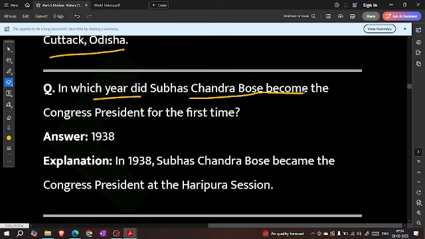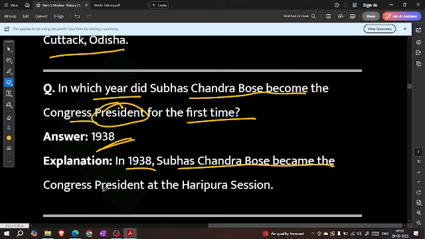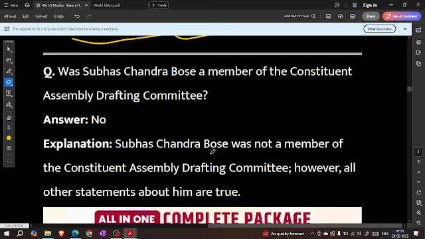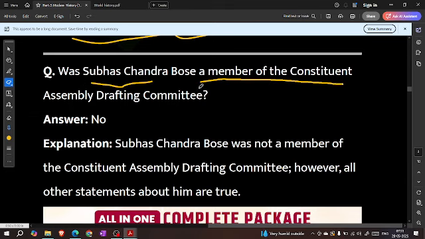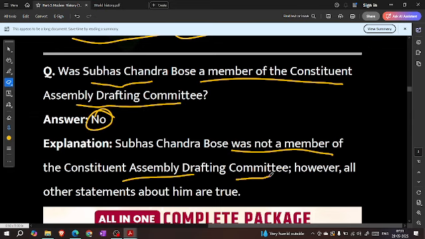In which year did Subhash Chandra Bose become the Congress president for the first time? In 1938. In 1938, Subhash Chandra Bose became the Congress president at the Haripura session. Was Subhash Chandra Bose a member of the Constituent Assembly Drafting Committee? No. Subhash Chandra Bose was not a member of the Constituent Assembly Drafting Committee. However, all other statements about him are true.